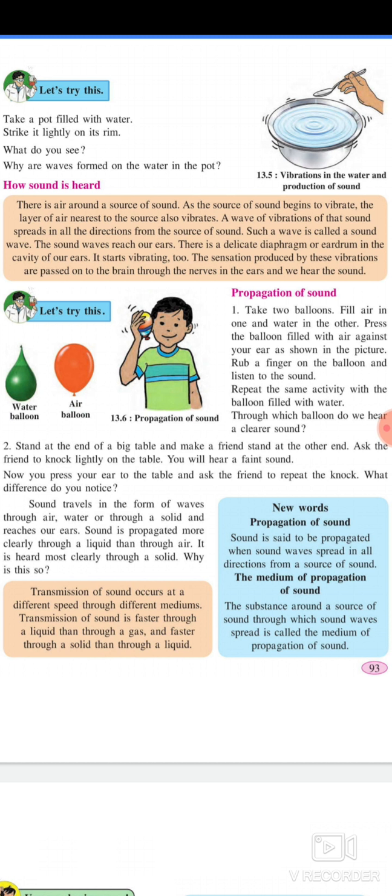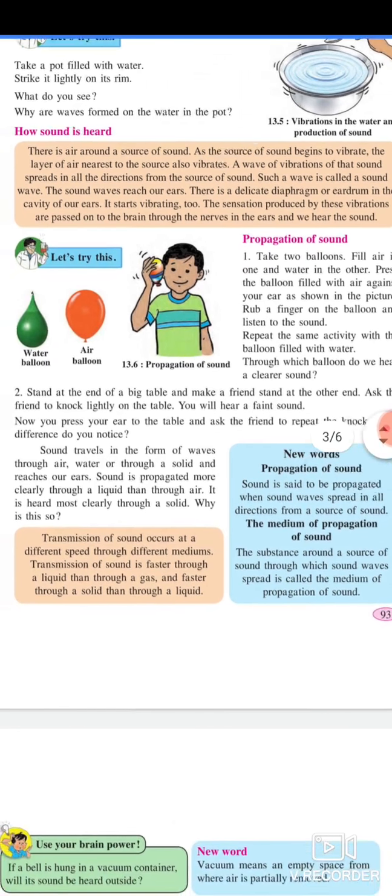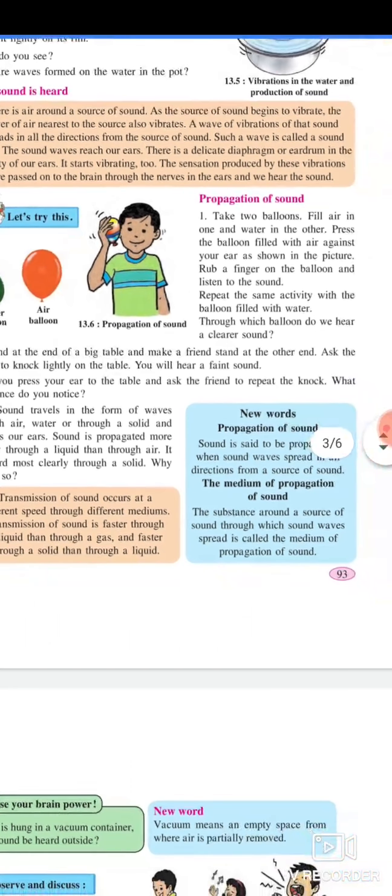The sound waves reach our ear. There is a delicate diaphragm or eardrum in the cavity of our ear. It starts vibrating too. The sensation produced by these vibrations is passed on to the brain through the nerve in the ear, and we hear the sound.